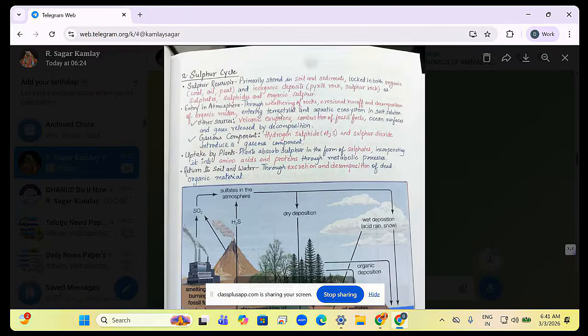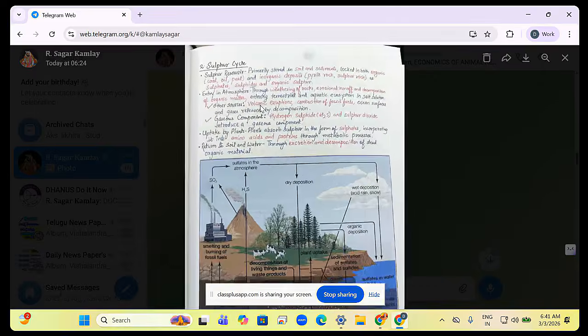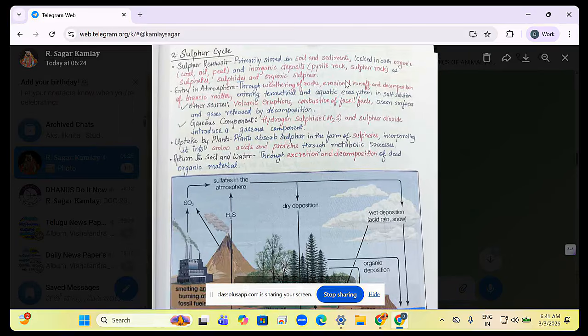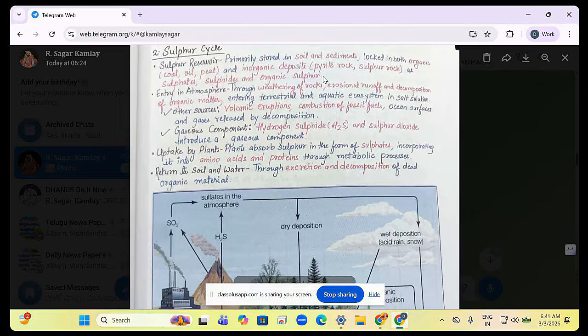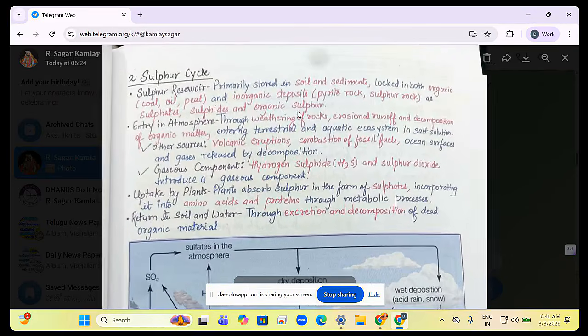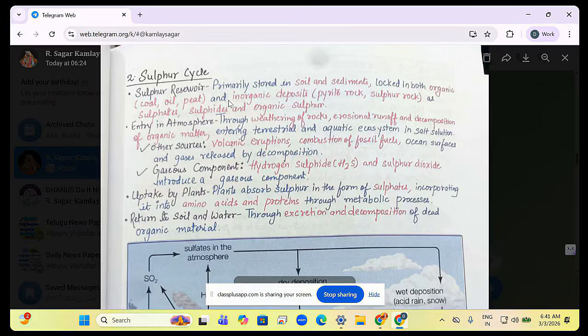Sulfur. The reservoirs of sulfur are soil and sediments. Look here. In the sulfur cycle, the first one is phosphorus, second one is sulfur. Primarily stored in soil and sediments, locked in both organic and inorganic deposits.